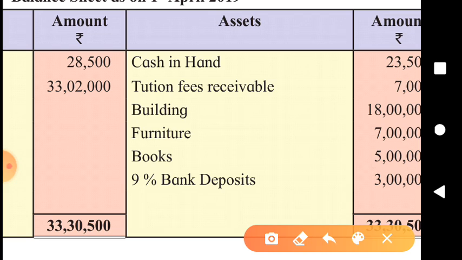So building, furniture, books, and also 9% bank deposit will be shown in the closing balance sheet in our solution. Furniture and books will be shown in the inner column. Newly purchased furniture and books will be added, and then depreciation on the total furniture and total books will be calculated carefully, and after deducting the depreciation we will show the exact amount of furniture and books in the outer column.